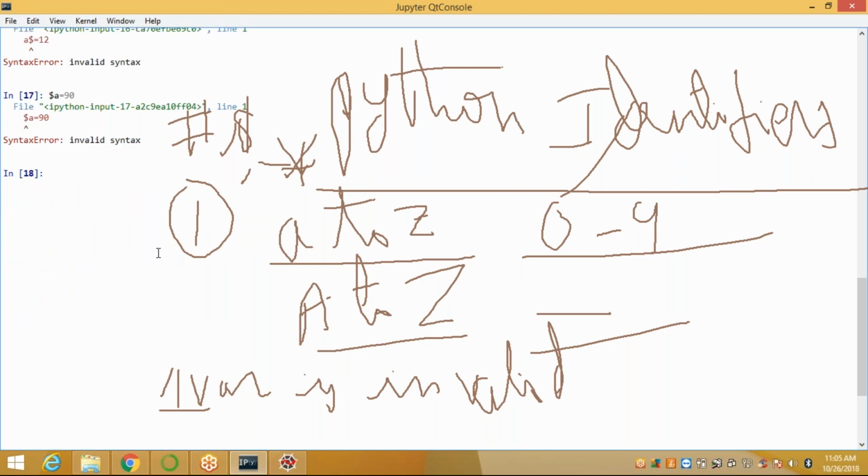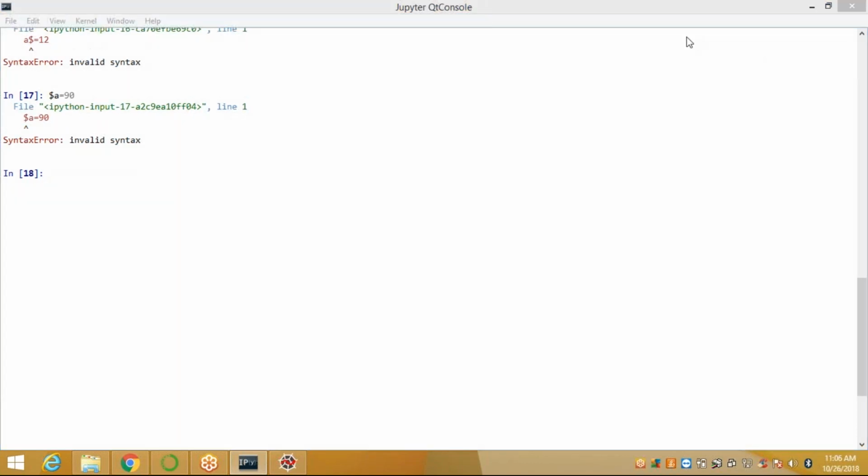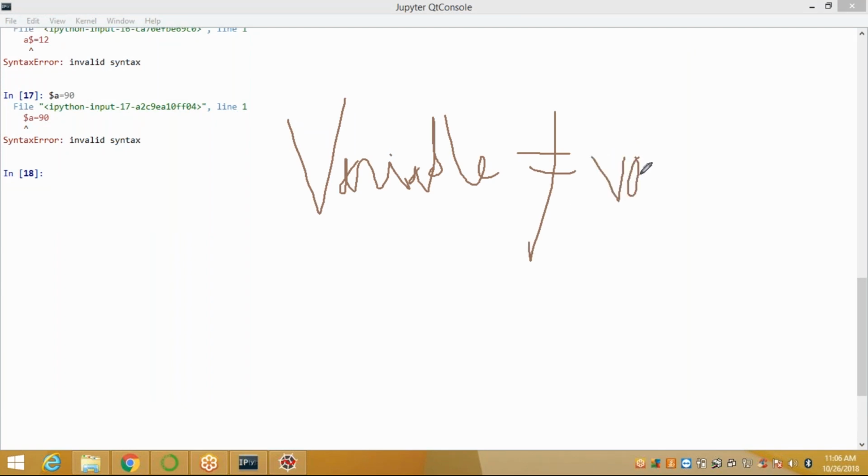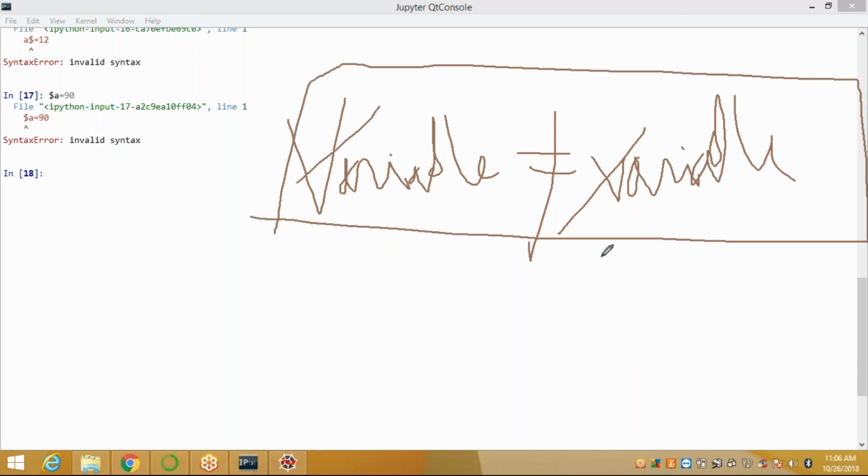Things to care about. Python is a case sensitive language. That means variable is not equal to Variable. See here, v is a small letter, here V is a capital letter, so those are not equal. If you define like this, you can call it like this in any other program.